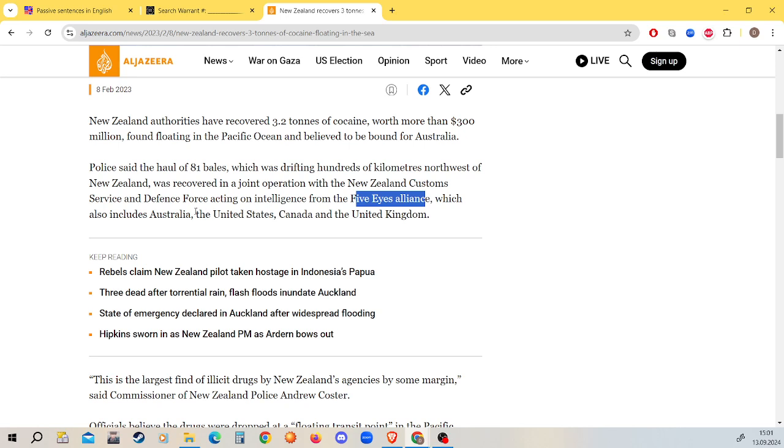Which also includes Australia, the United States, Canada, and the United Kingdom. Basically, all of the English-speaking countries all like to hang out and share secrets together.